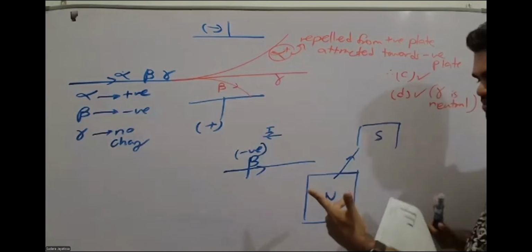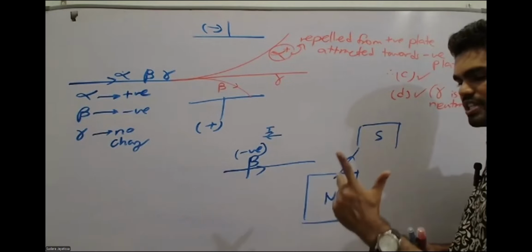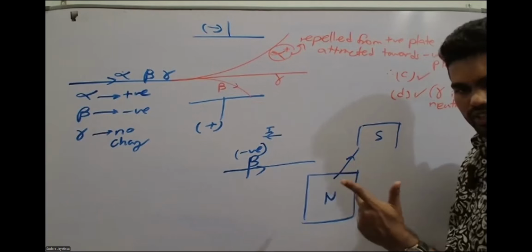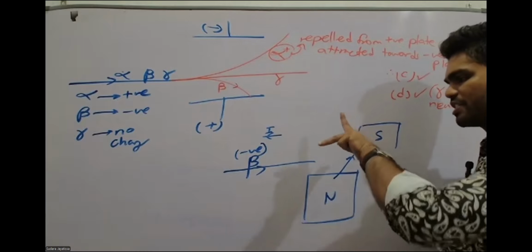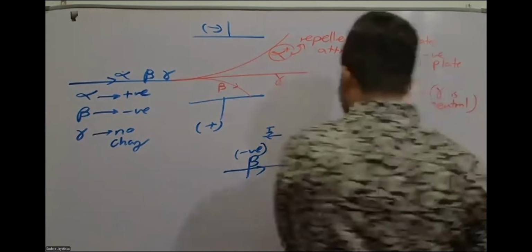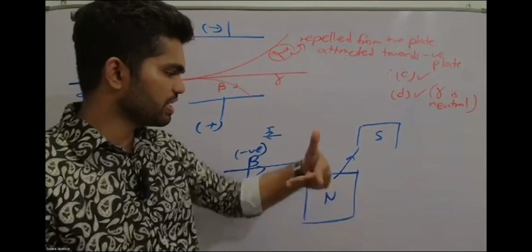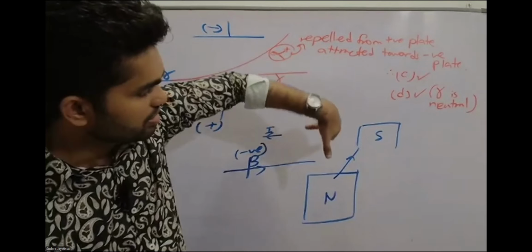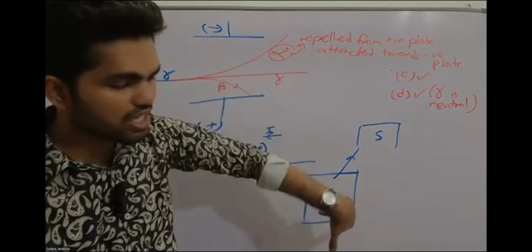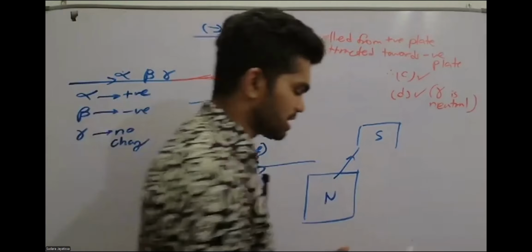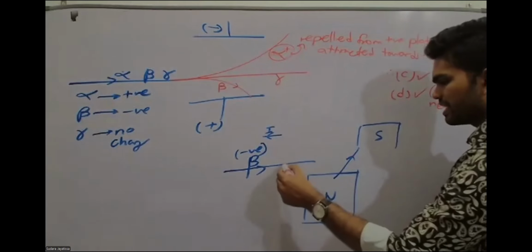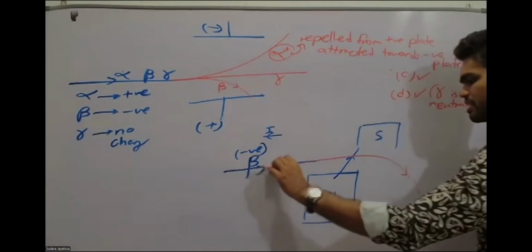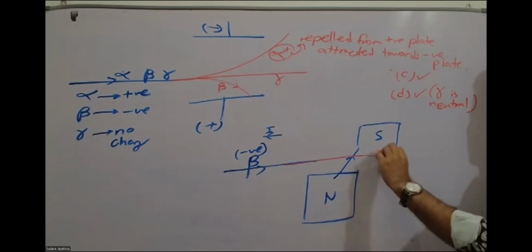So if you put your fingers, thumb represents the force, index finger represents the magnetic field, and the middle finger represents the direction of the current. The direction of the current should be to this side, and the magnetic field should be inside the board. So the force is applied perpendicularly downward. Therefore, your beta particle will go perpendicularly downward. That means if the beta ray came along the board, it will go downward along the board.